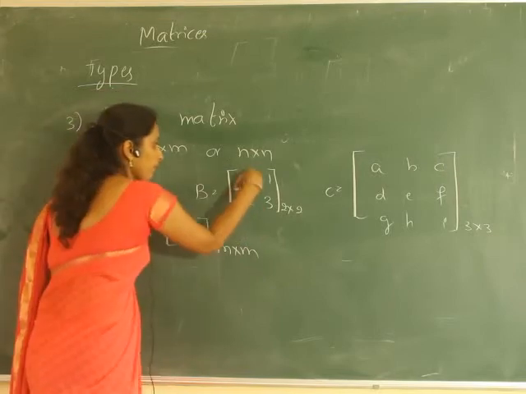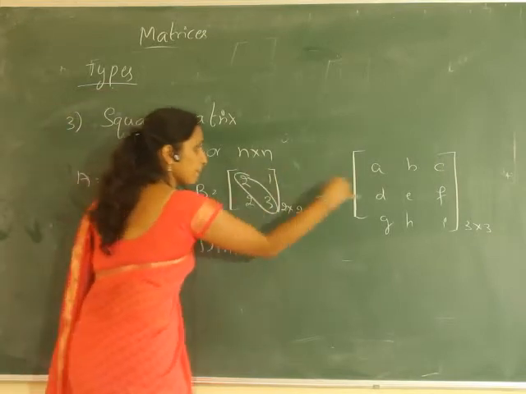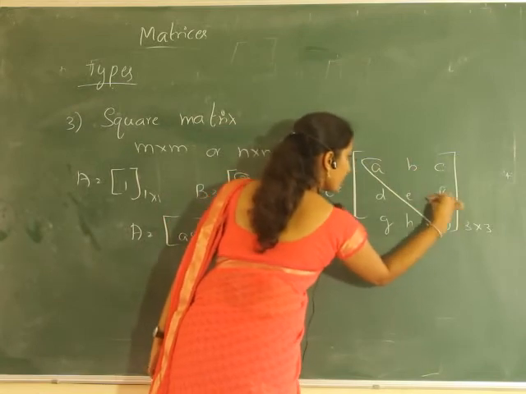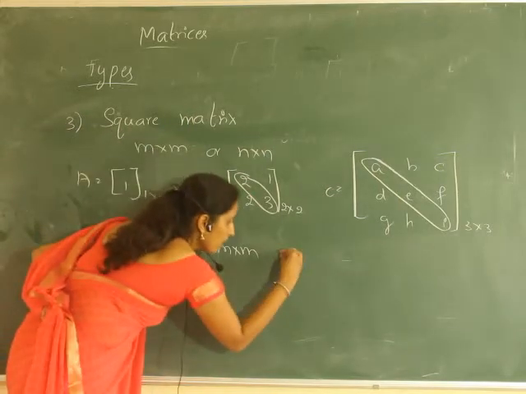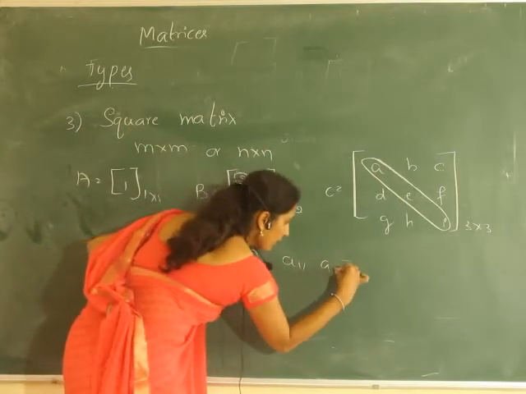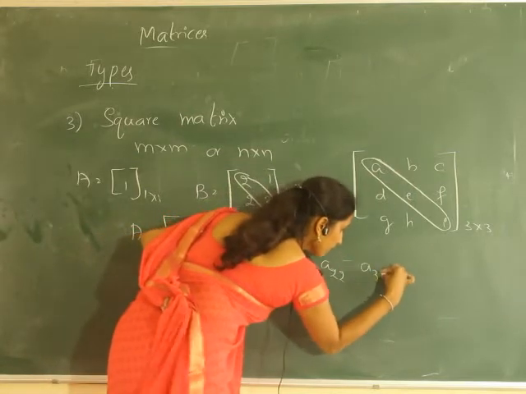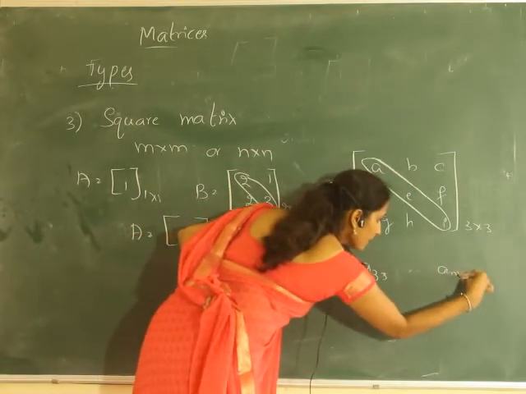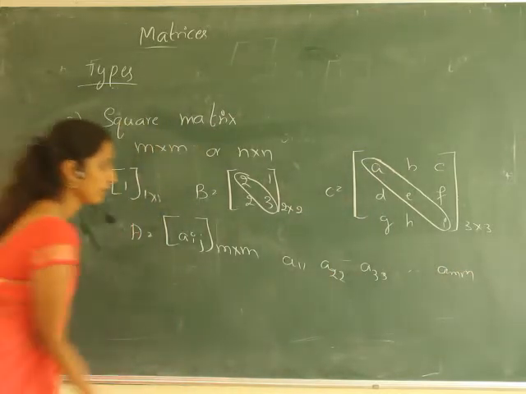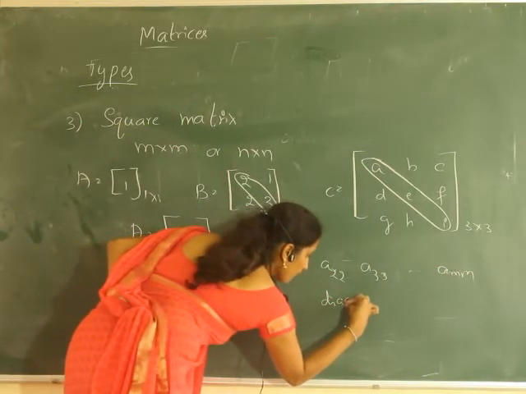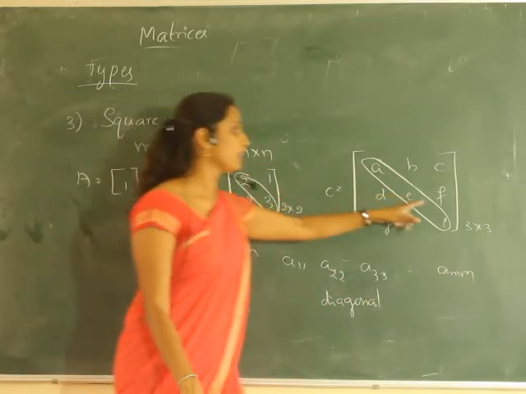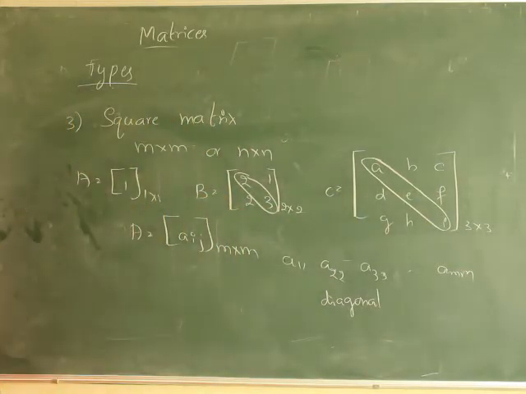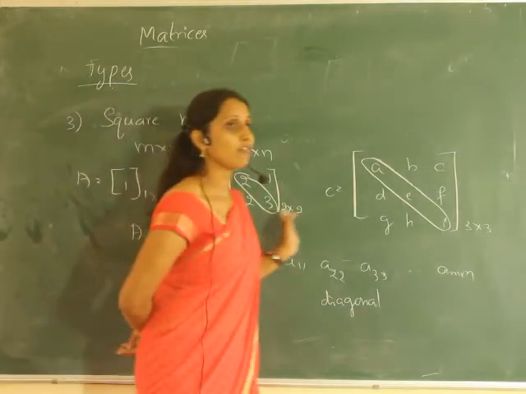The elements A11, A22, A33 up to Amm are called diagonal elements, or diagonal entries, or the diagonal of the square matrix.